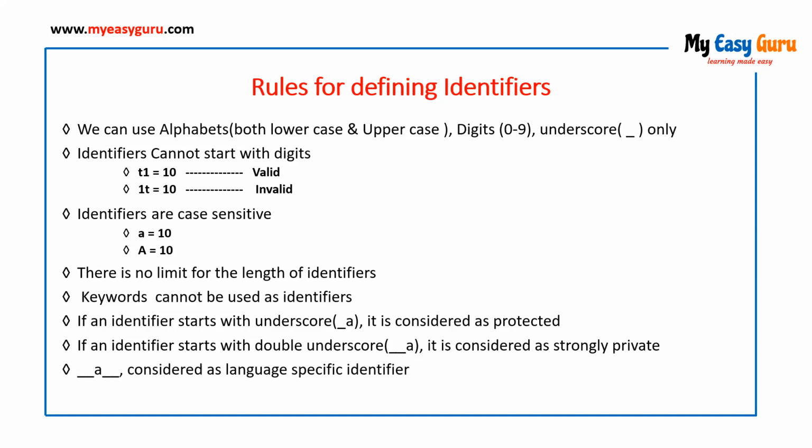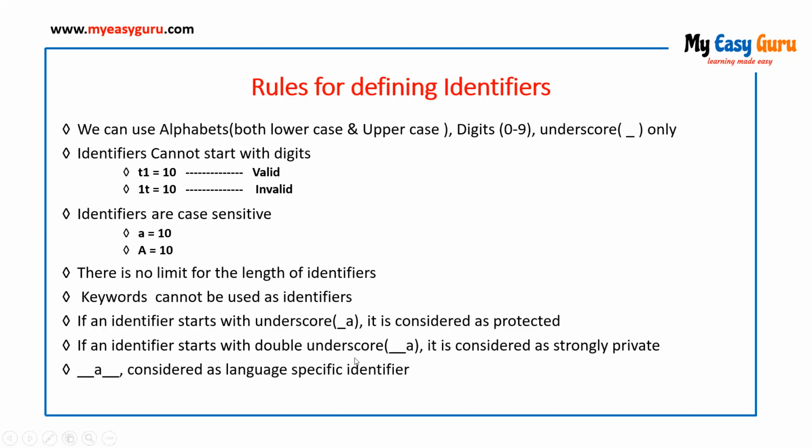So there are some specific keywords available in each and every programming language. In some programming languages, we call them keywords. In some programming languages, we call them reserved words. So in Python, we call them keywords, and keywords you cannot use as identifiers. If you try to declare a keyword as an identifier, again, you will get an error, right?